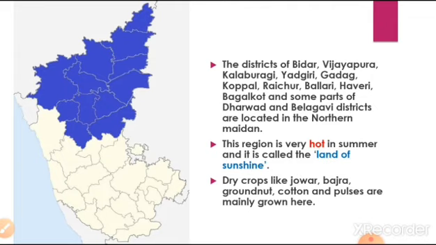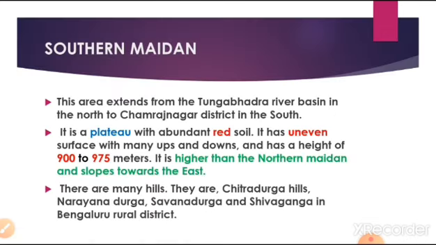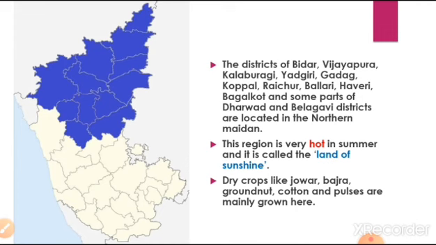And people grow different types of crops like jowar, bajra, groundnut, cotton and pulses. These are all dry crops. Because the land will be very dry, it depends on the first rainfall or southwest monsoon. After rainfall, people can start cultivation of those crops. So this is about the northern Maidan region.